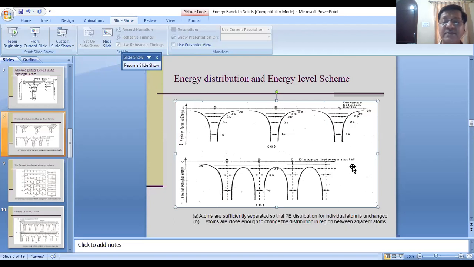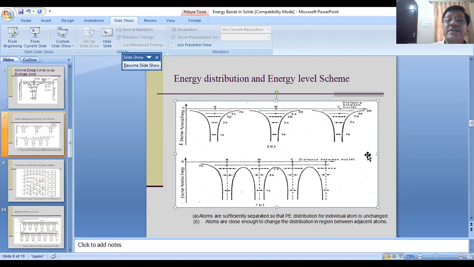Fine. And now let us try to understand this concept. You see, friends, the quantum capacity of the 3s level is 2, 3s2. Now, let us say you consider a sodium crystal. The sodium atom consists of 11 electrons.